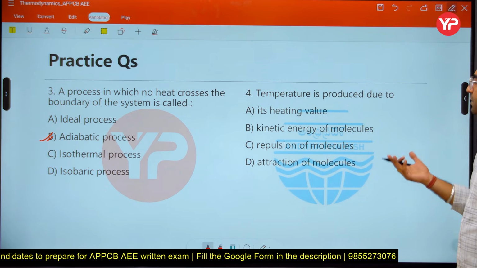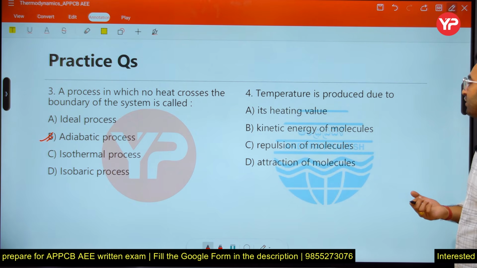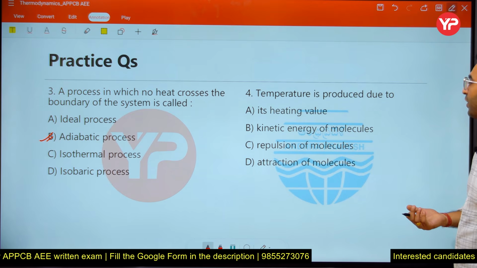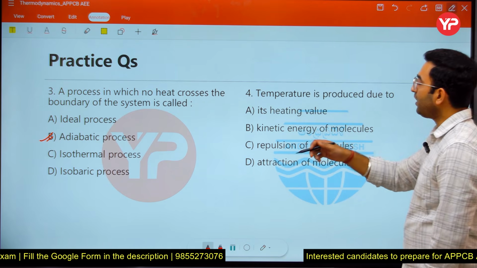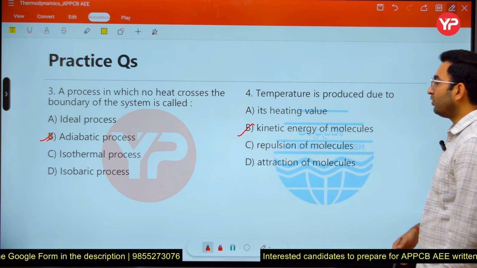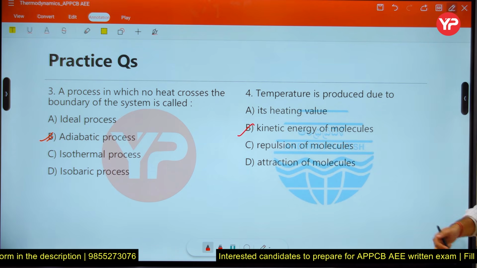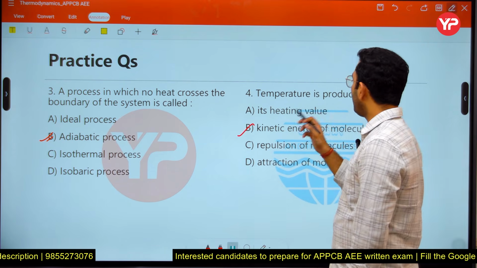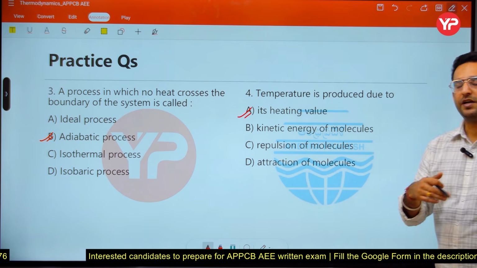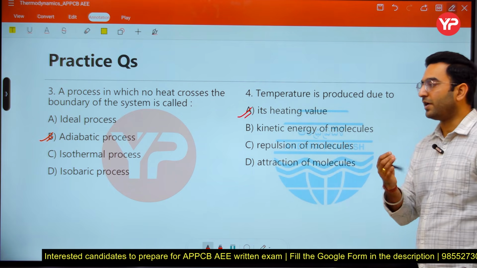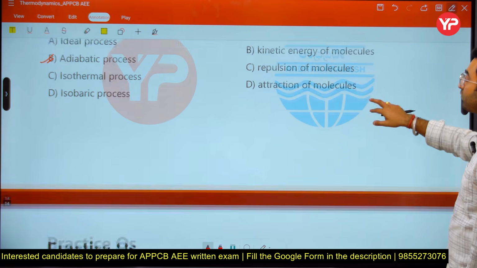Temperature is produced due to its heating value, kinetic energy of molecules, repulsion of the molecules, or attraction of the molecules. So actually, why do we have a temperature here? Temperature is due to the kinetic energy of the molecules. Sorry, it is not produced, it is due to its heating values here. So it indirectly represents the degree of hotness and coldness.